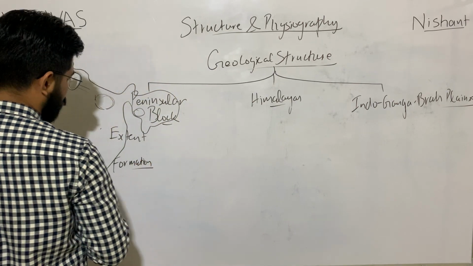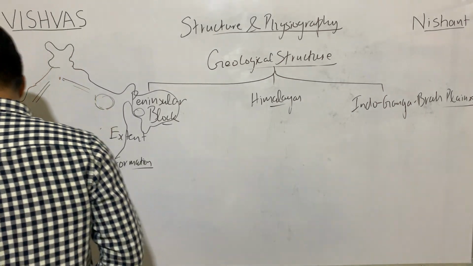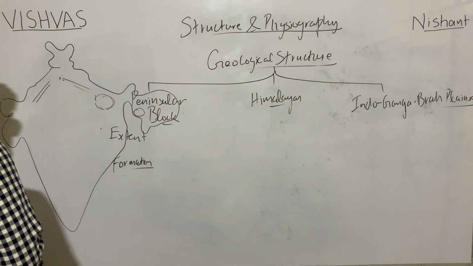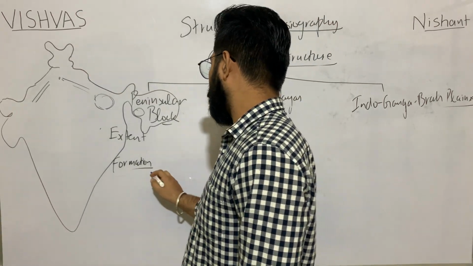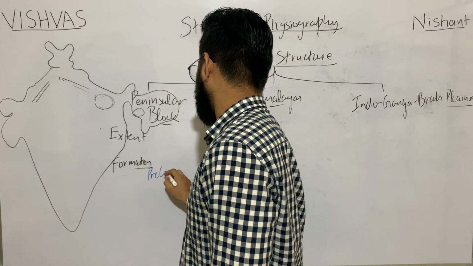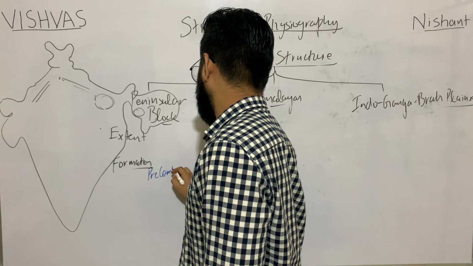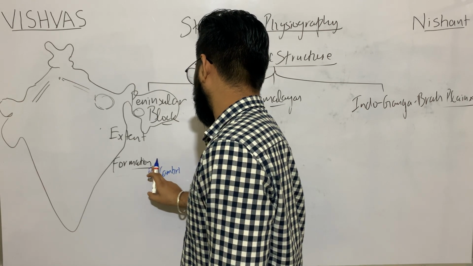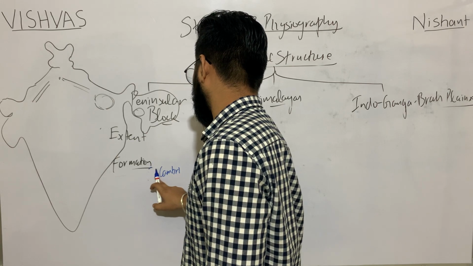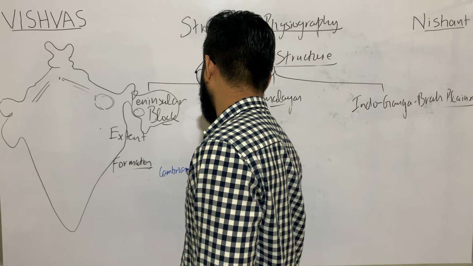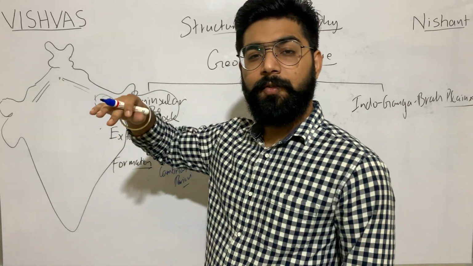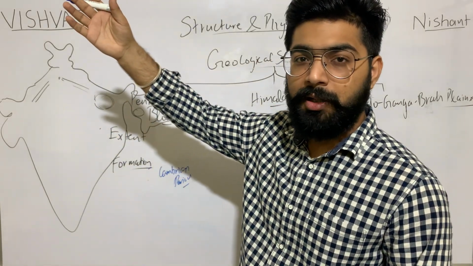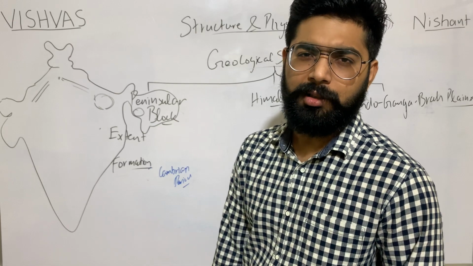Next it talks about the formation of all of them. It says that the formation of the peninsular block is from the Cambrian period, not pre-Cambrian, it's the Cambrian period. Cambrian period means 500 to 550 million years old, approximately.